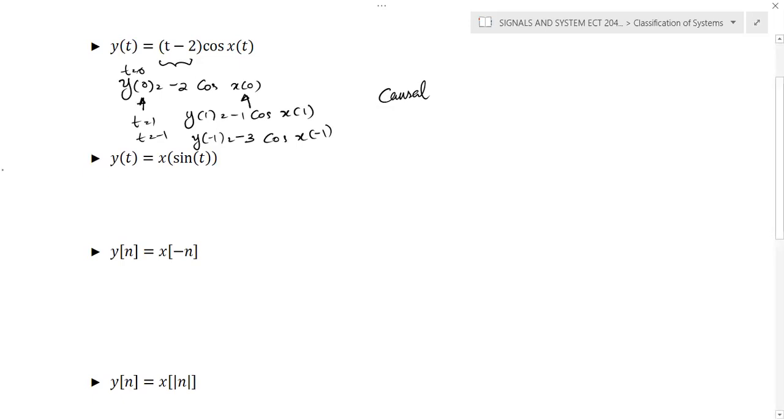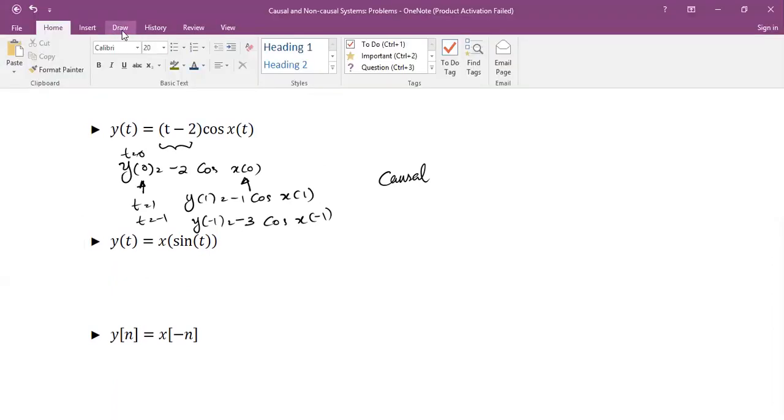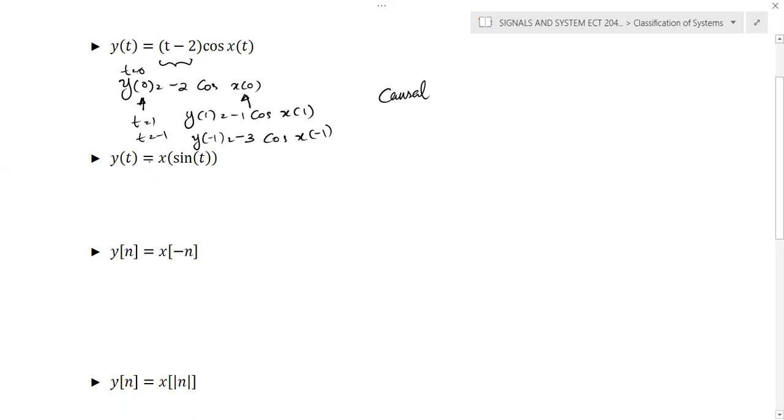Here, we need to calculate sine t, so if you choose t is equal to minus 90, a negative value, then y of minus 90 becomes x of sine of minus 90, and sine of minus 90 is minus 1. So you will get x of minus 1.